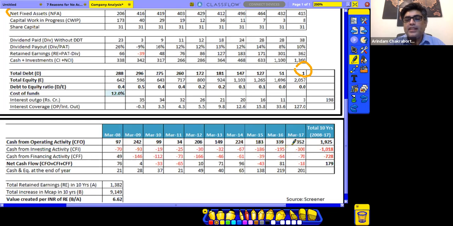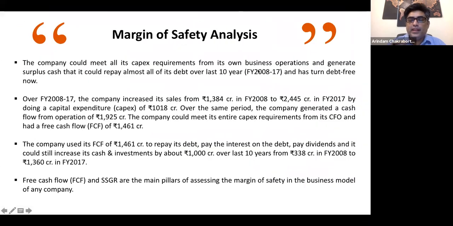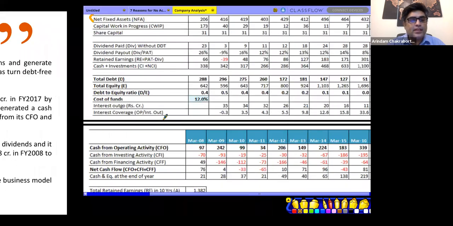So that is taken care of, and this gives us an indication that because they are self-sustainable, they are able to turn debt-free now, right? Over 2008-17, the company increased its sales from 1384 to what we have seen, with a capital expenditure of roughly 1018 crores as capex, right?